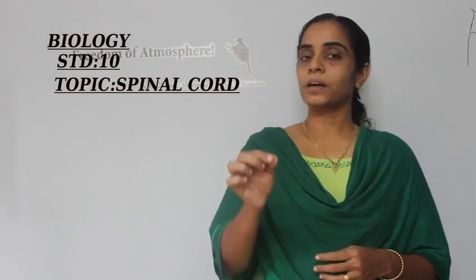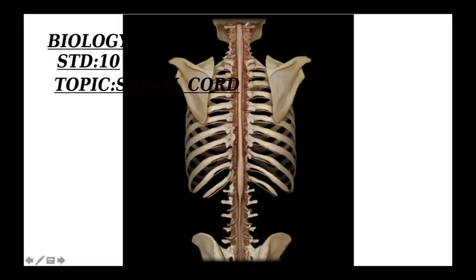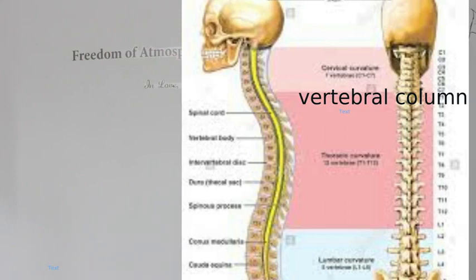Here, the medulla oblongata extends as a long rod, and that is spinal cord. Then, let's see how it is protected. How brain is protected? It is covered by a hard structure that is called the skull. Like that, the spinal cord also protected by a bony covering that is called the vertebral column, and it extends from the brain.